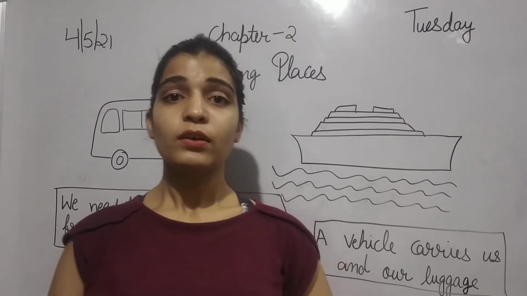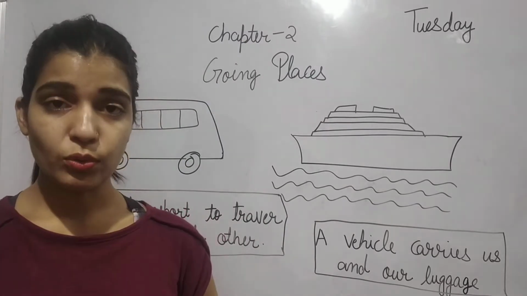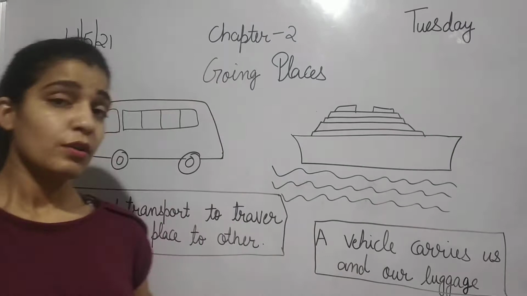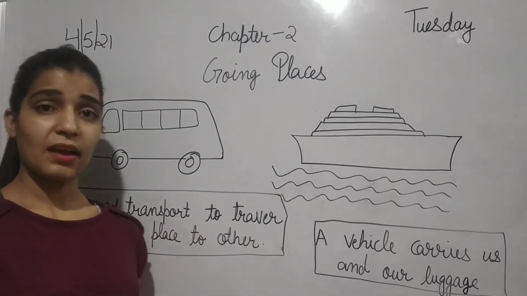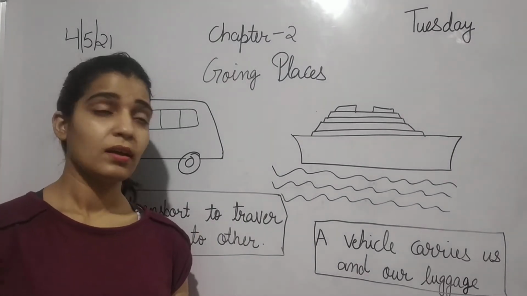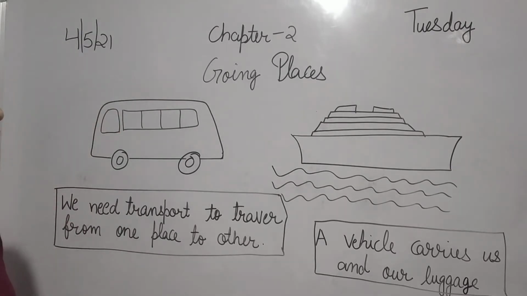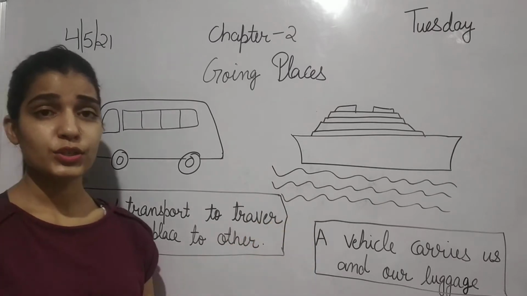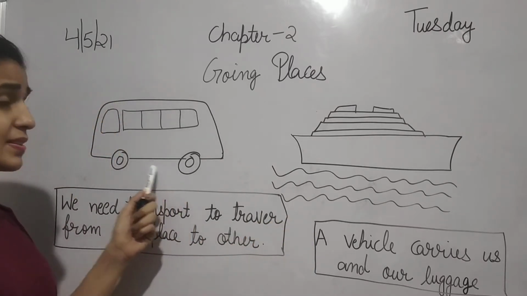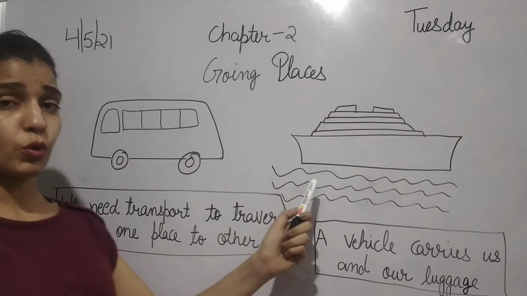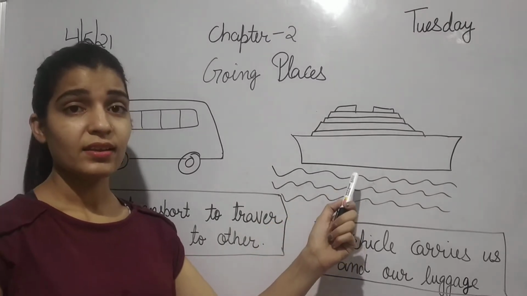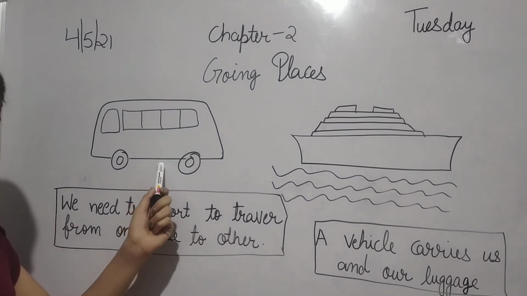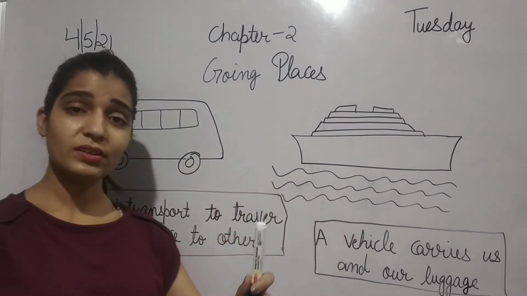So yesterday we did some means of transport also, that there are 3 means of transport. So first we will revise a little bit, after that we will do the chapter. Now, what are these? This is bus and this is ship, right? So this is land transport students and this is water transport, क्योंकि ये कहाँ चलती है? वाटर में चलती है. बस कहाँ चलती है? लैंड पे चलती है. It means this is land transport and this is water transport.